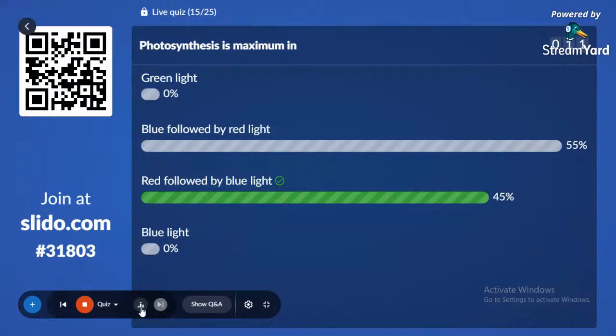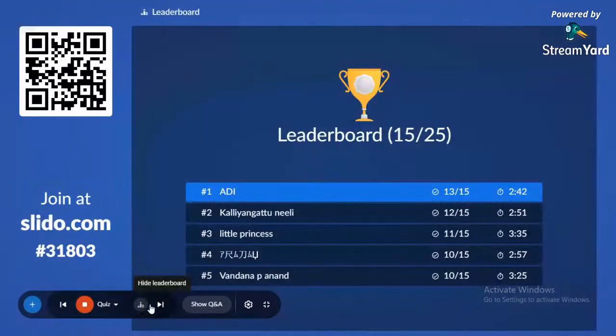Leaderboard. Again we have the same person, Aati, on 13 out of 15. Then we have Kalyangattu Neeli with 12 on 15. Then Little Princess 11 on 15. Pranav 10 on 15. Vandana P. Anand 10 on 15.